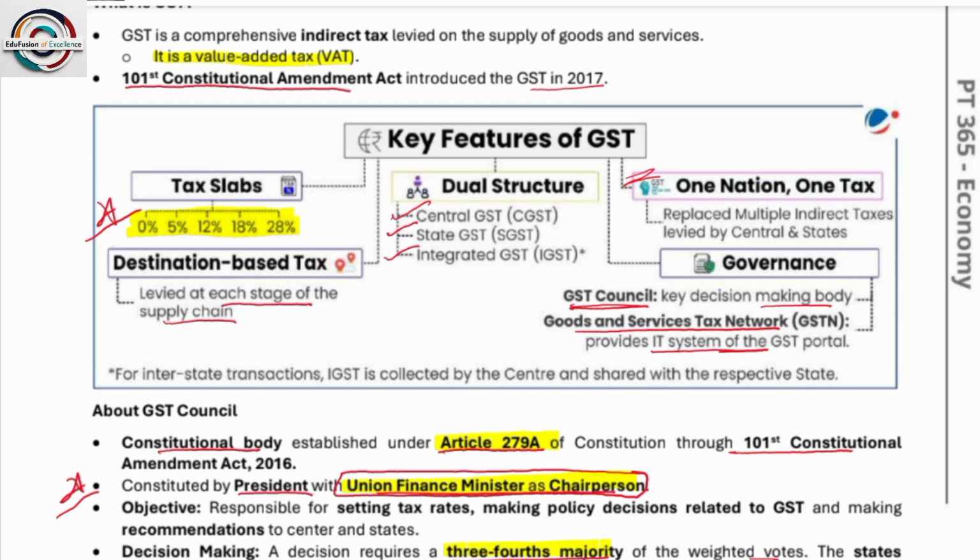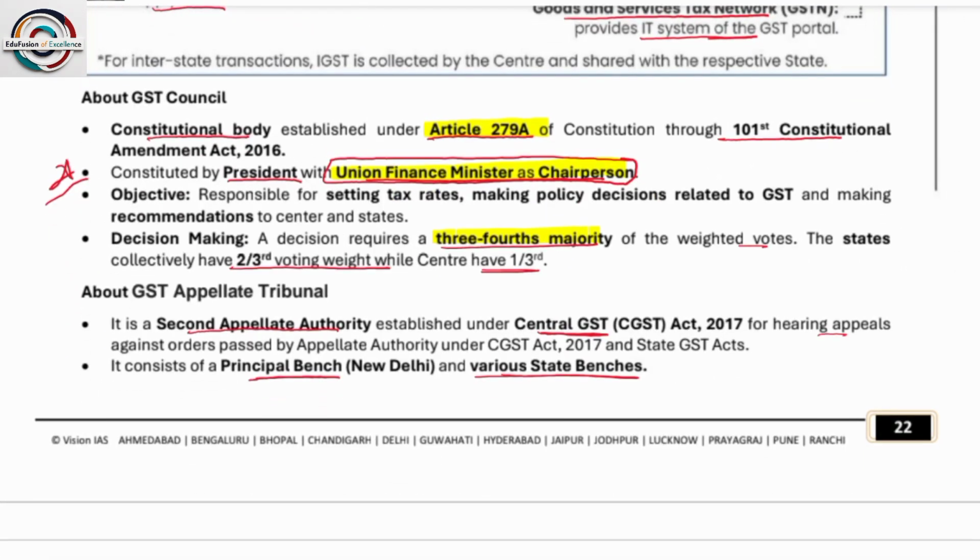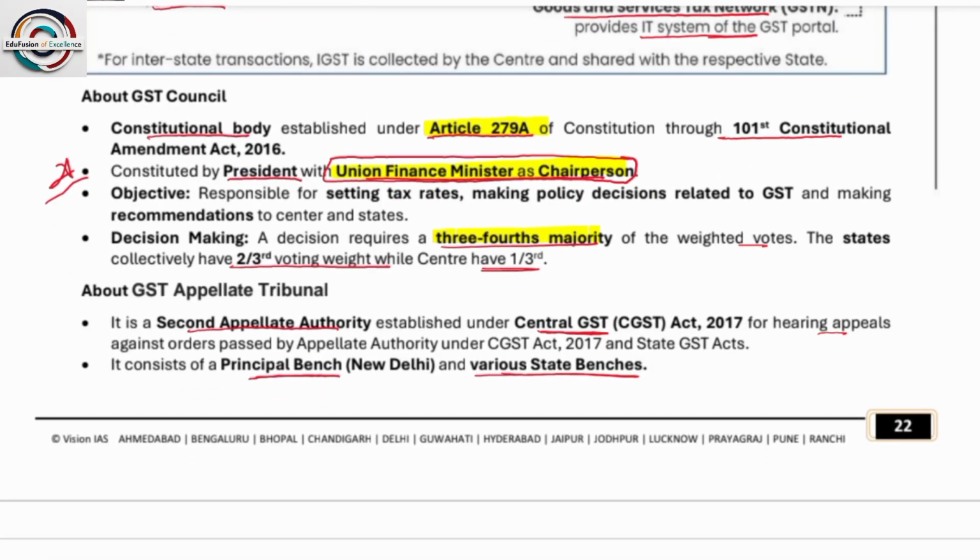So GST is basically a destination based tax. Now about the GST Council, it is a constitutional body. Always remember the GST Council is a constitutional body. Now how do you know it is a constitutional body? Because GST has been implemented with the help of the 101st Constitutional Amendment Act. So it has been brought into force with the help of the Constitution. It is a constitutional body under Article 279A.